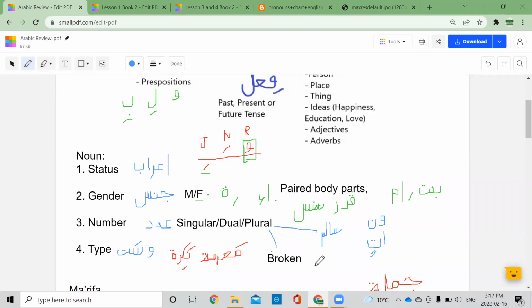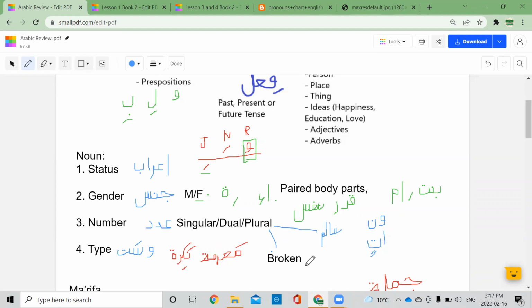Waladun becomes أولاد, that's broken. Yes. Tabibun becomes أطباء, that's correct. Ganiyun, أغنياء. غني أغنياء, correct. All right, so these are all broken plurals.